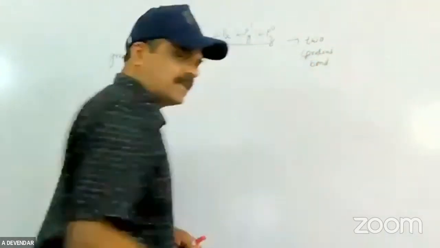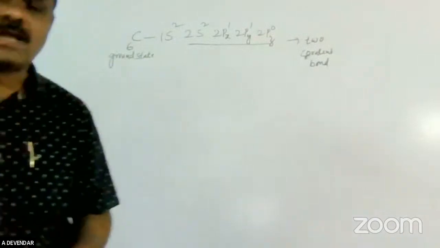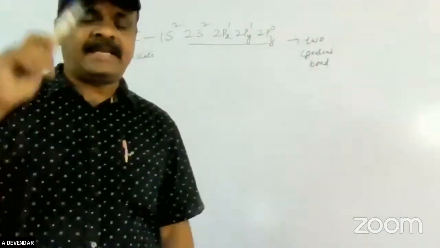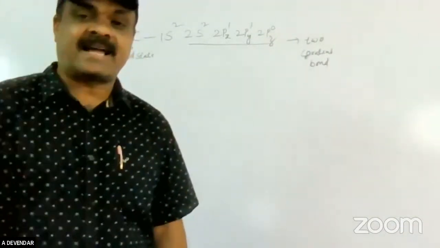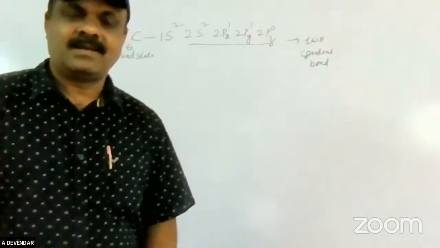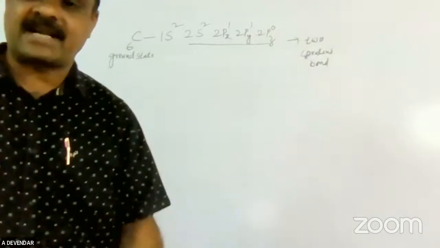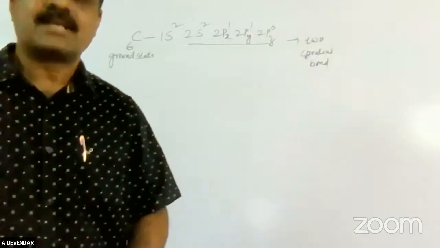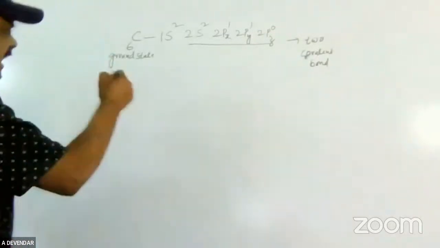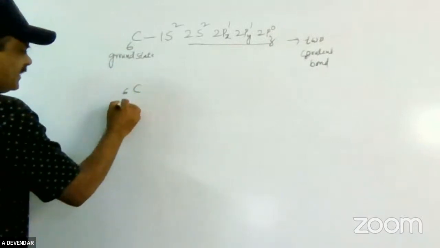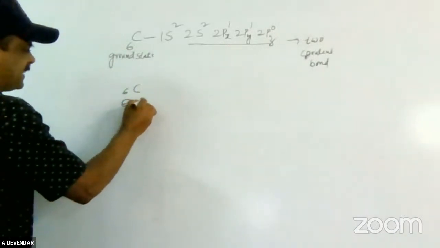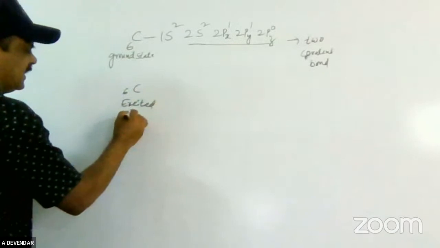But from the carbon compounds we studied previously, carbon in any organic compound is tetravalent. How is it possible? You see only 2 covalent bonds here, but you say tetravalency, 4 covalent bonds. So what happened? The carbon is in the excited state, meaning you give it some energy.